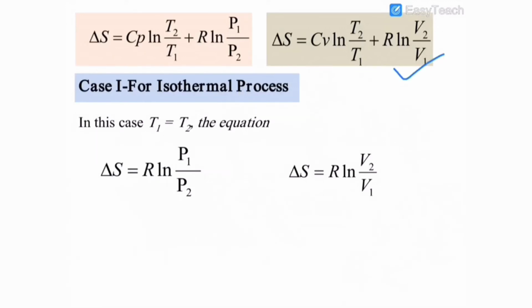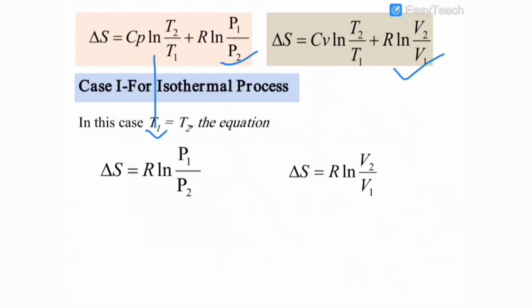This equation is considered as the entropy change in terms of temperature and volume. This equation may be considered as entropy change in terms of temperature and pressure. In terms of volume, heat capacity is taken as Cv. In terms of pressure, heat capacity is taken as Cp. These are the two equations for the entropy change under different conditions.